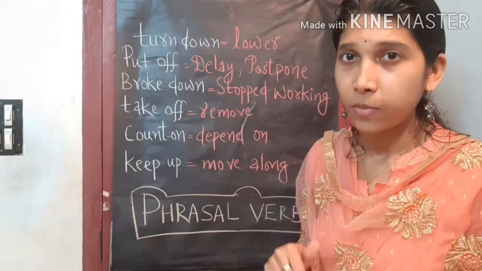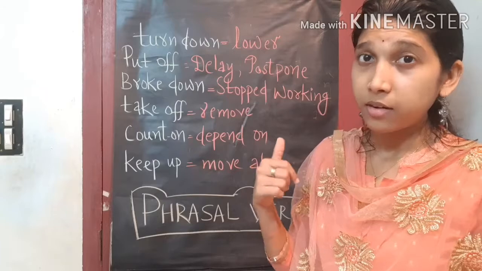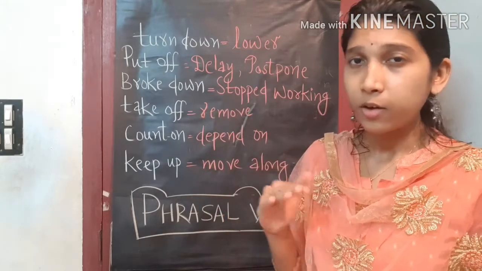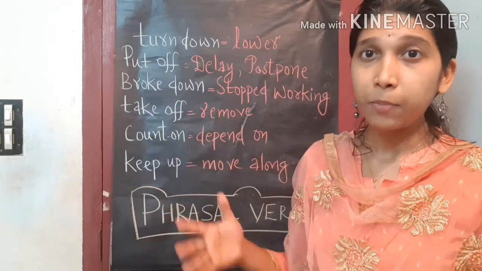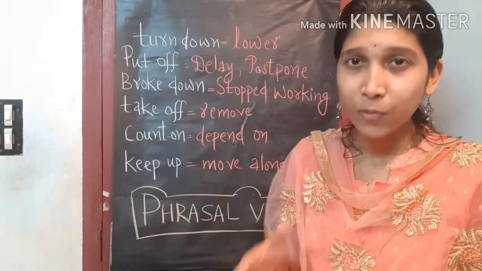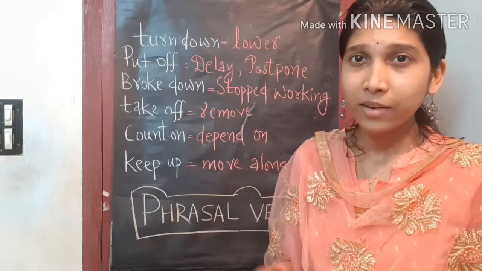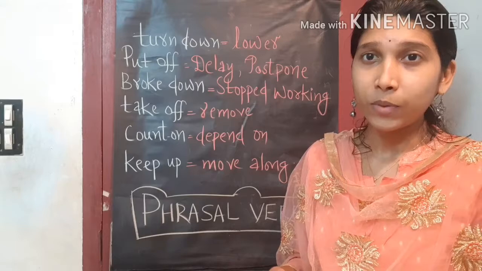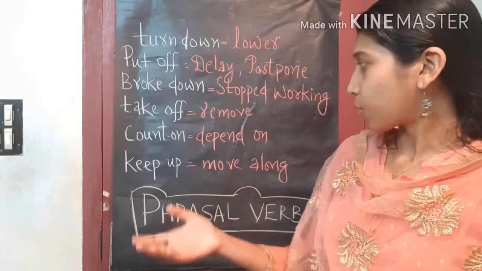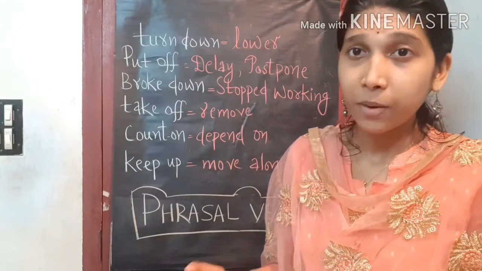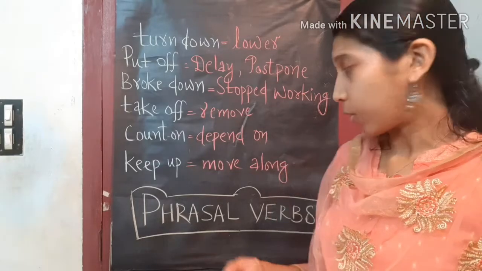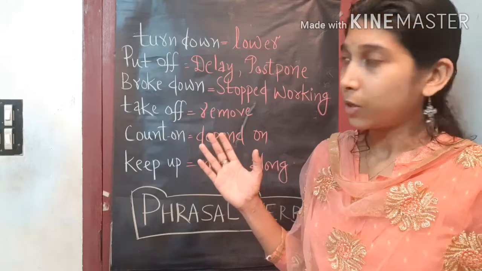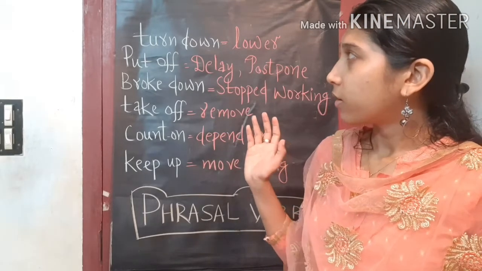Okay, here we go. What does turn down mean? To lower. Put off means to delay or to postpone. Broke down means stopped working. Take off means to remove. Count on means to depend on. To keep up means to move along. This is how we use the phrasal verbs in a sentence.